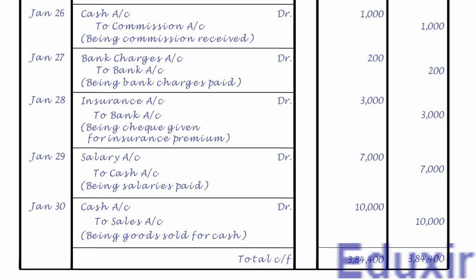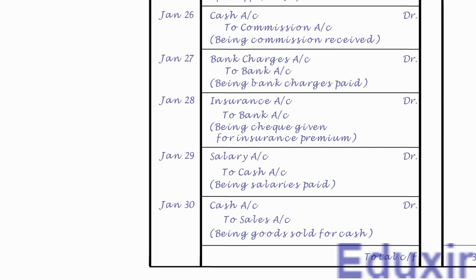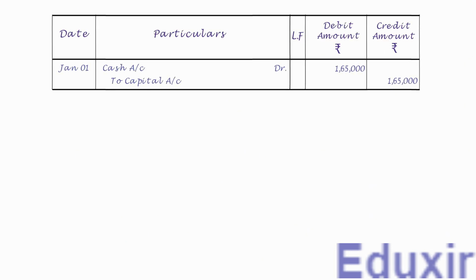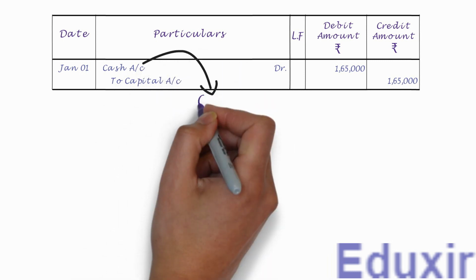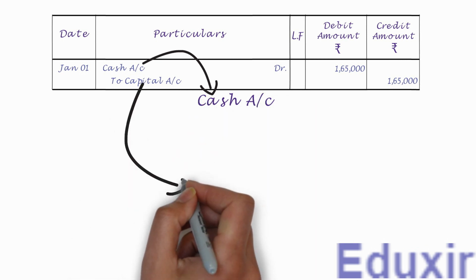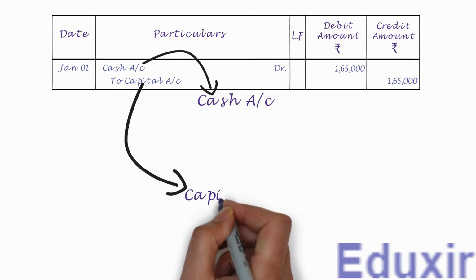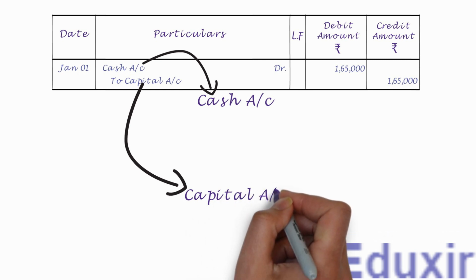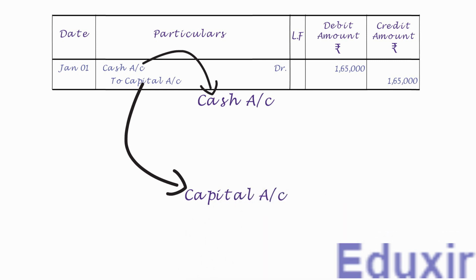Before we proceed with the actual posting, let us recap the details of how posting is done by taking one example. In this example, as you can see, the cash account is the debit entry and the capital account is the credit entry. This specifies that for this transaction, the debit entry should be made into the cash account and the credit entry should be made into the capital account. This thing is straightforward. Let us now proceed with posting the debit entry from the journal on the debit side of the cash account.